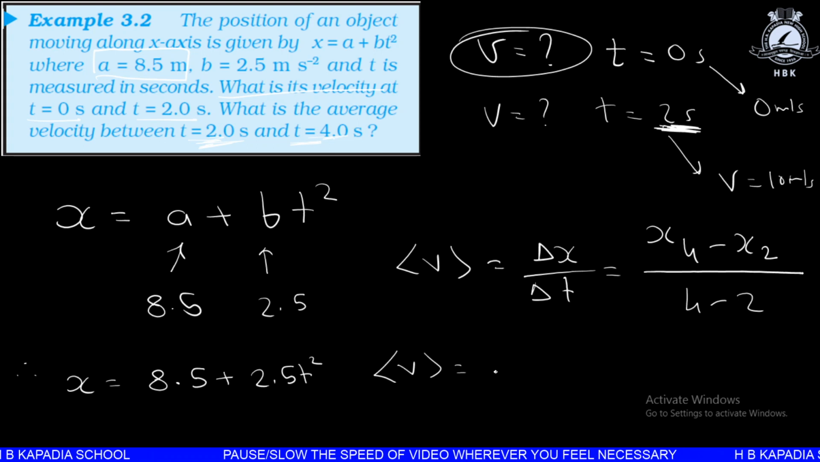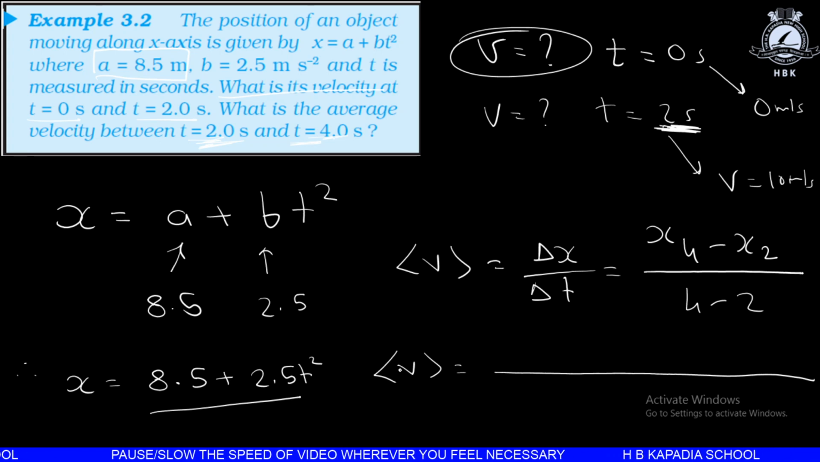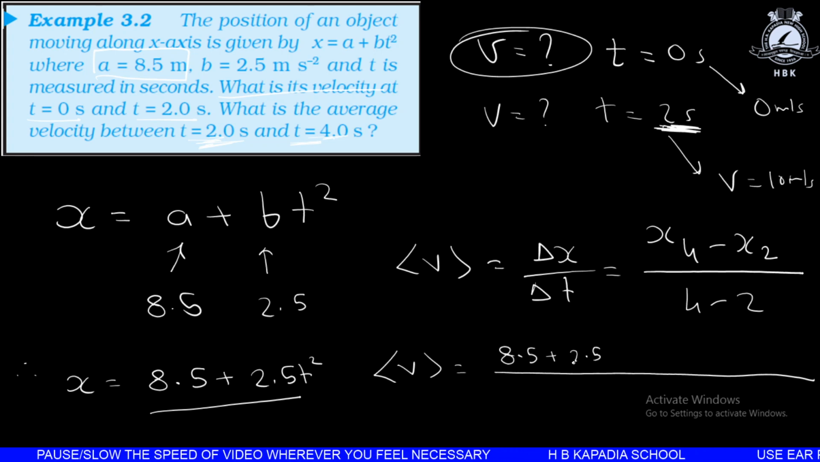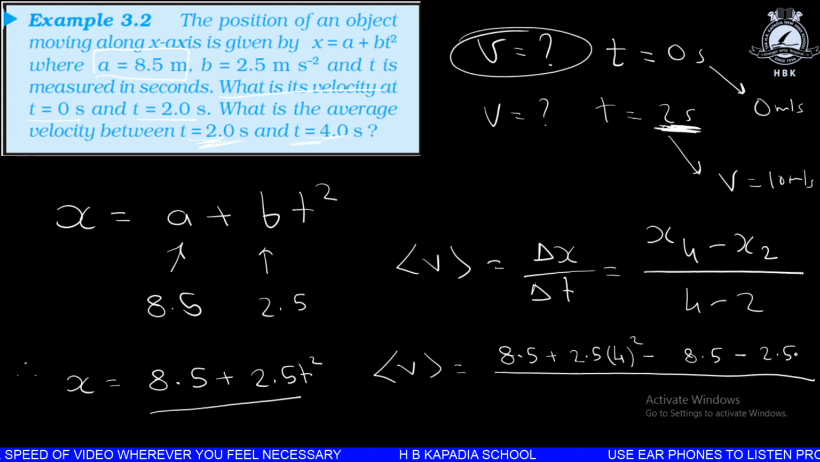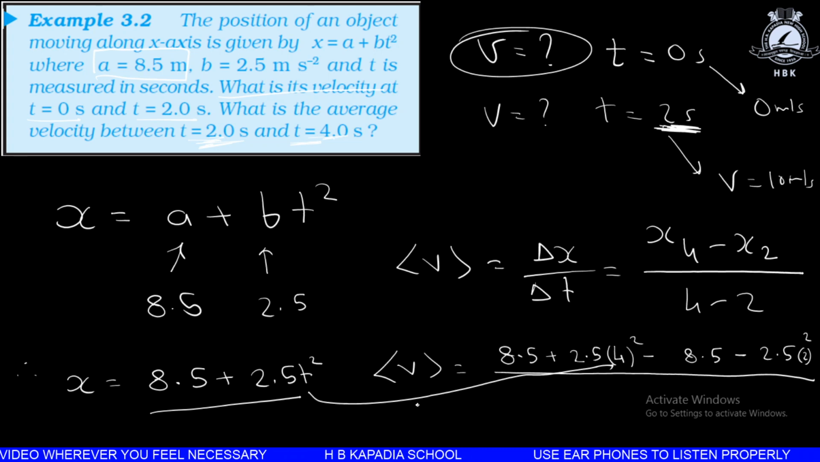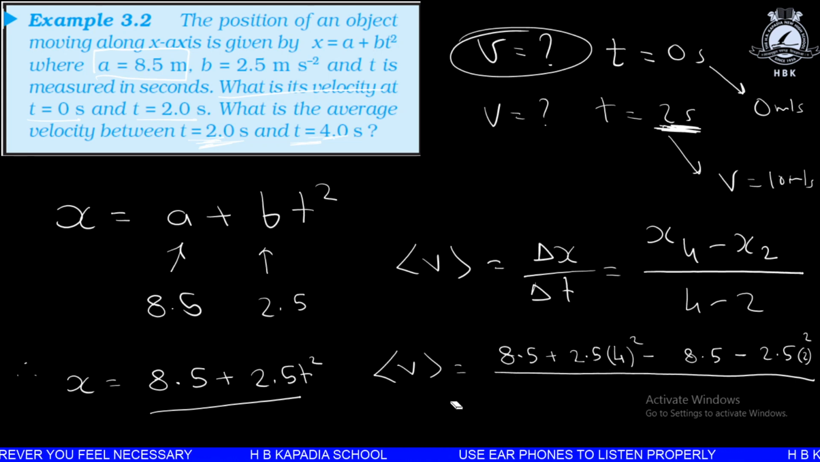So average v will become, see, x at 4 means position at 4 seconds. So this is the equation of x. Over here, instead of t we'll keep 4, we'll get 8.5 plus 2.5 into 4 square minus, sorry, it will be minus 8.5 plus 2.5 into 2 square. So at first we have to keep the value of t to be 4, and in second case we have to keep the value of t to be 2 seconds. So this is how we can take x at 4 and x at 2 divided by 4 minus 2.